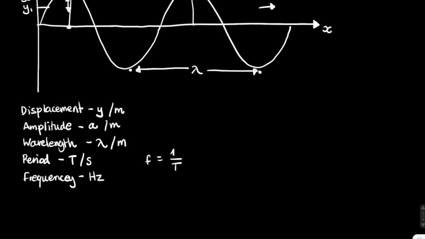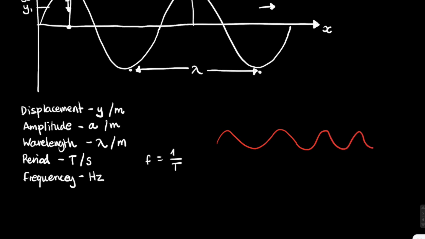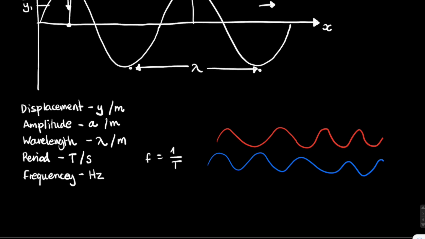And last but not least is the phase difference, which is the amount by which one wave lags behind another wave. The best way to illustrate this is if we have two waves. Let's say we've got a red wave and a blue wave right here. As you can see, they're not quite in phase with each other. The trough of this wave is not in line with the trough of that wave. So even though they have the same wavelength and possibly the same frequency, they aren't in phase with each other.